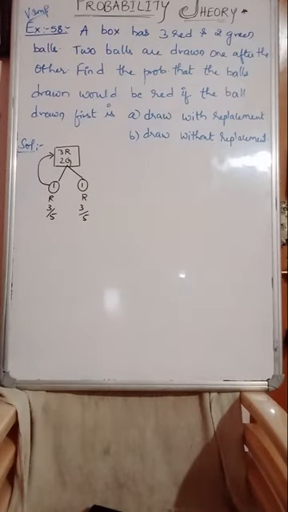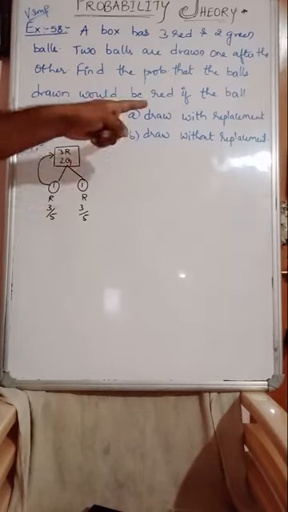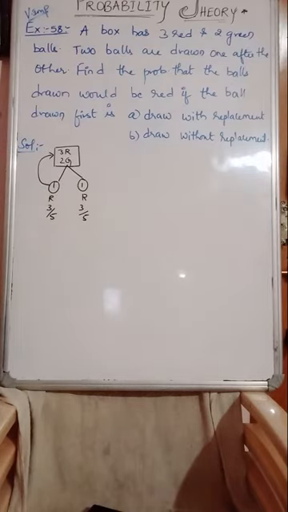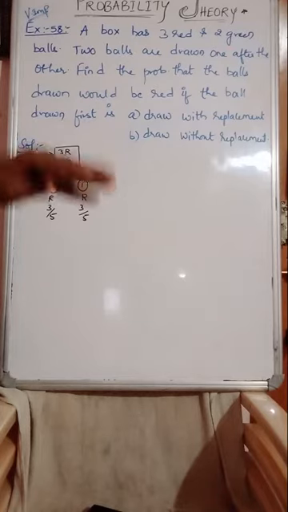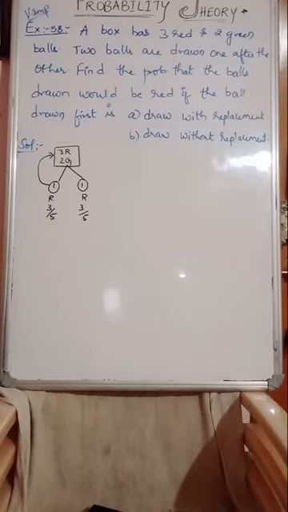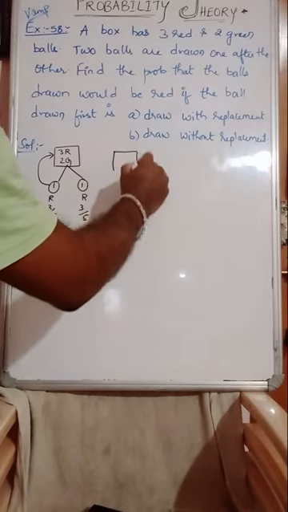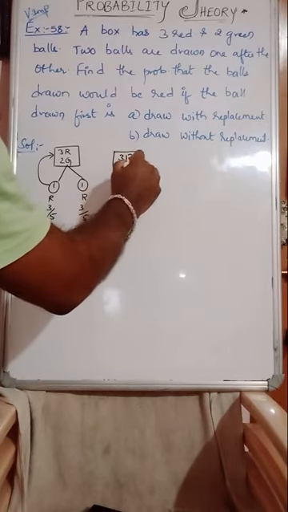Again you replace it back. Again the third ball is selected. That is also red. Whenever you are replacing it, the probability will never get affected. Remember, under the replacement policy, the probability will never get changed. Clear?